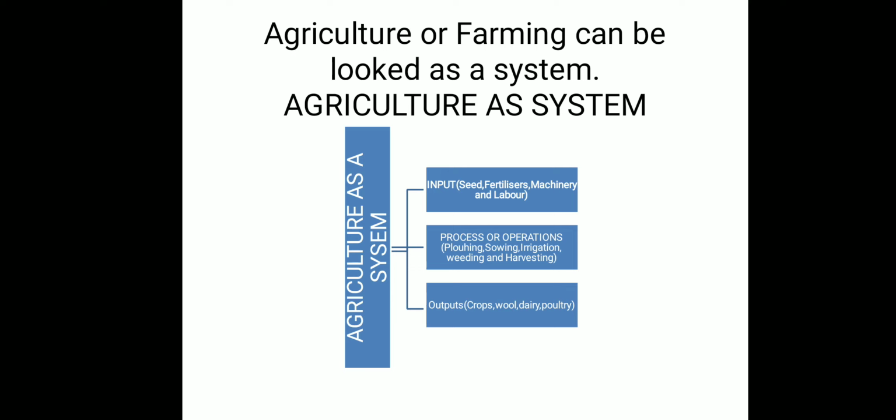In input, seed and fertilizer will come, and you know the operations, that is plowing, sowing or irrigation, weeding and harvesting, and outputs, that after input and process the output will come, like crops or wool or dairy farming or poultry.